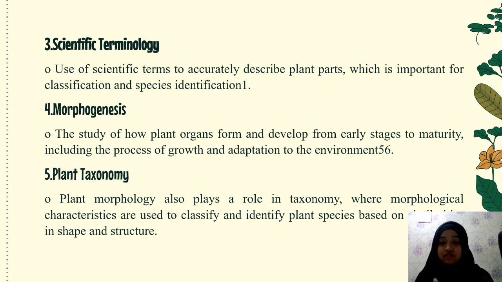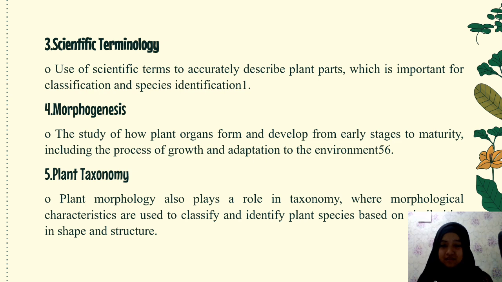Plant morphology also involves the use of scientific terminology to accurately describe plant parts, contributing to classification and identification of plant species.